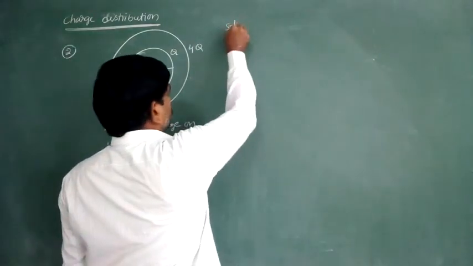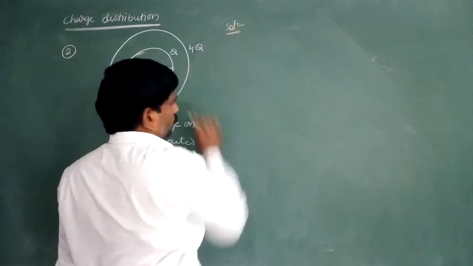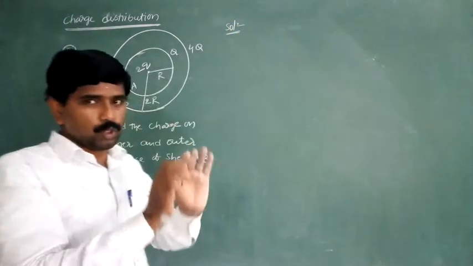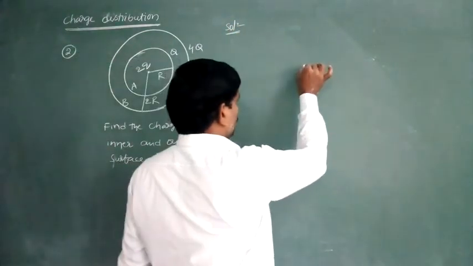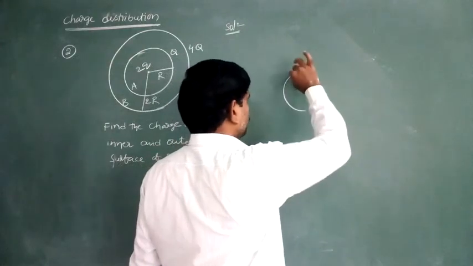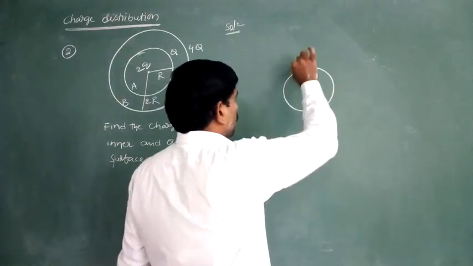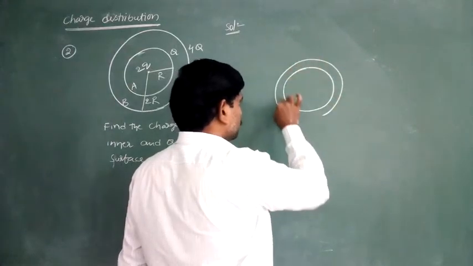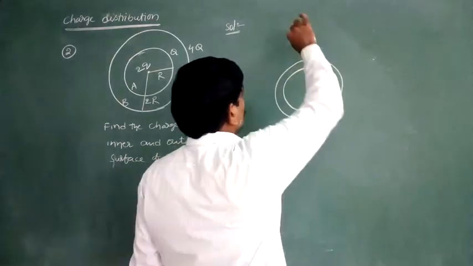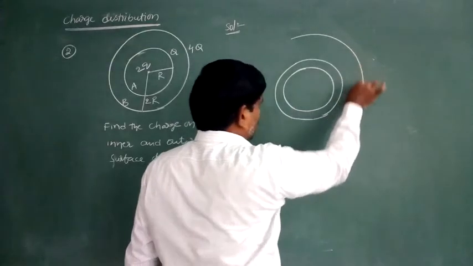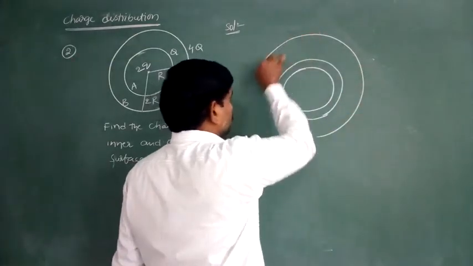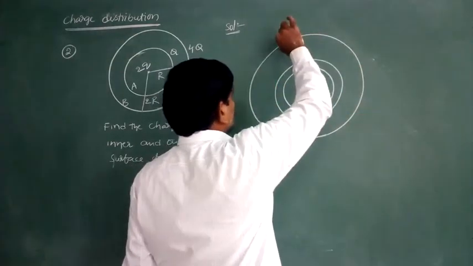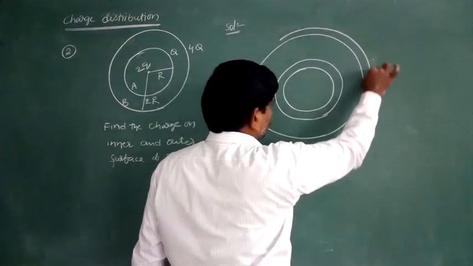So the solution is, first we zoom in on those shells. This is the first shell, the inner part and the outer one. This is the second shell, the inner part and the outer one.